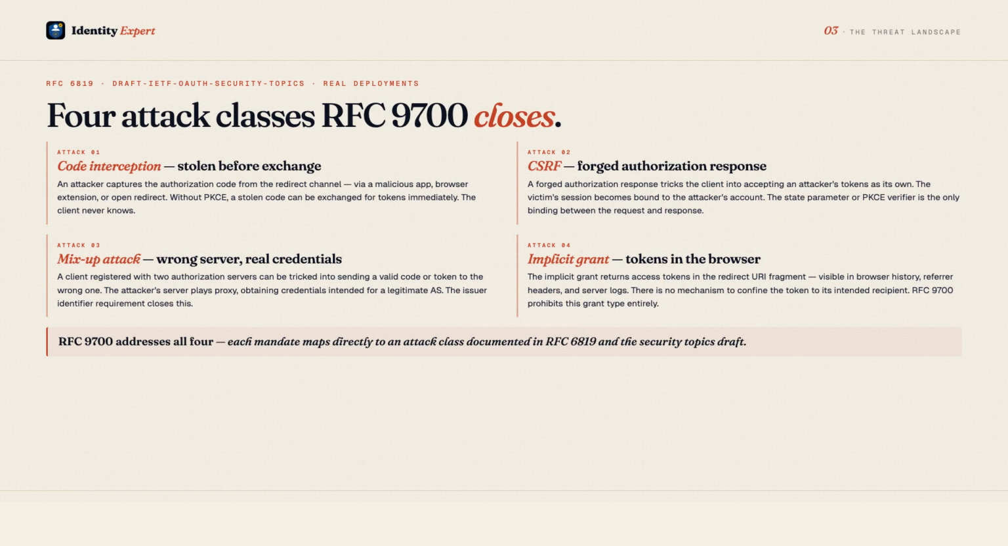RFC 9700 addresses 4 documented attack classes: authorization code interception. An attacker captures the code from the redirect channel before the client exchanges it. PKCE was designed to close exactly this gap. Cross-site request forgery. A forged authorization response injects a token the client does not own. Mix-up attacks. A client using 2 servers gets tricked into sending credentials to the wrong one. And the implicit grant's fundamental flaw: access tokens exposed in browser history and referrer headers with no recourse.